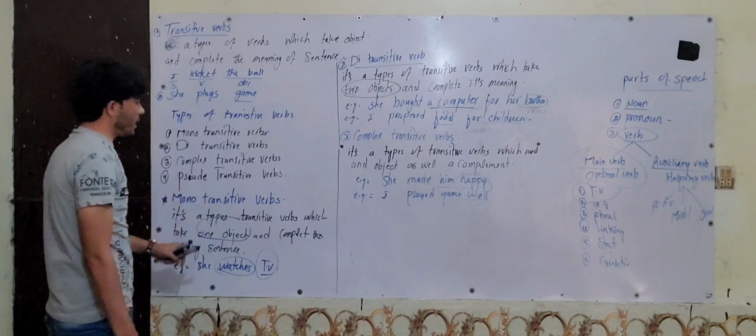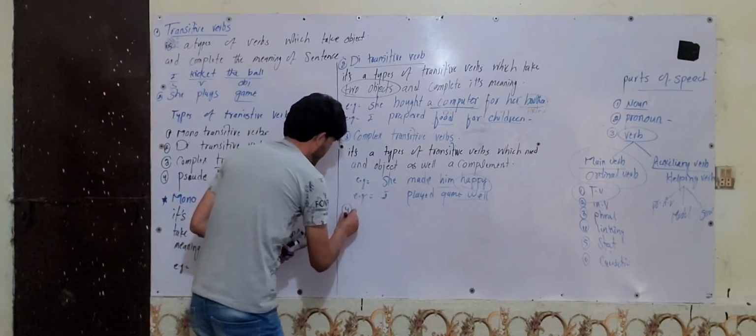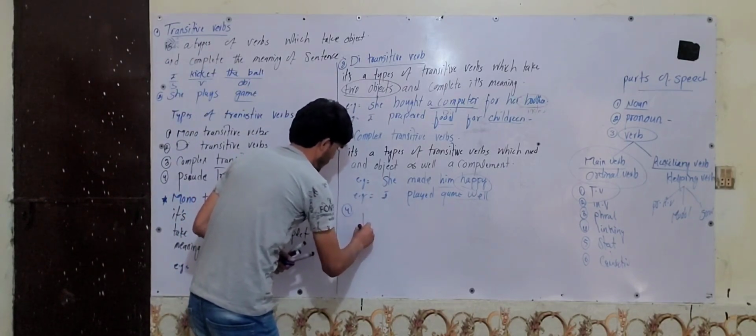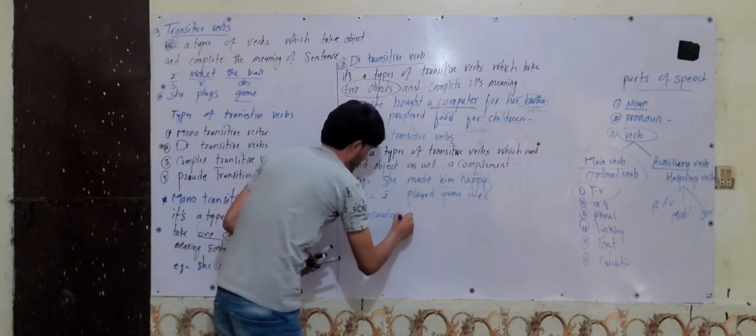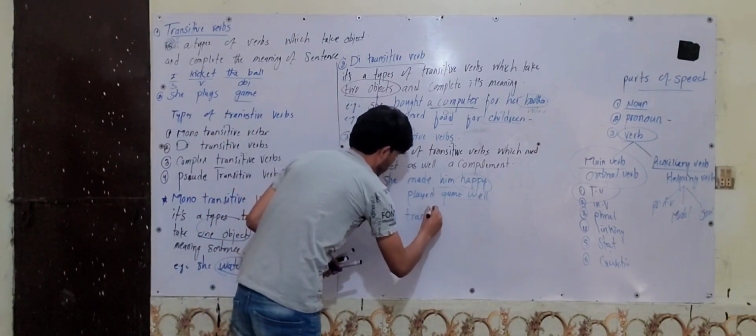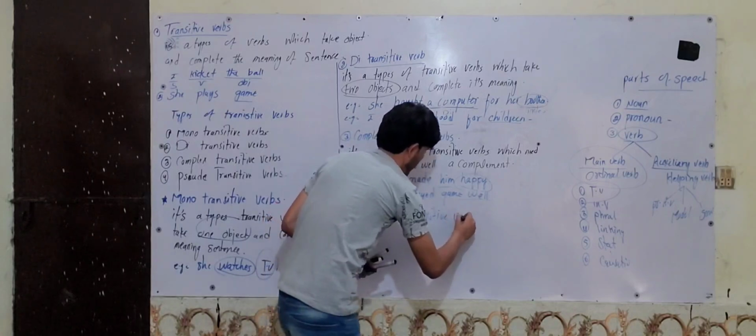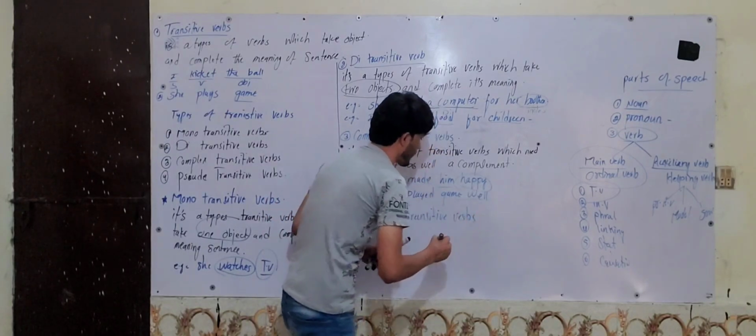And also the next one, we have number 4. Pseudo transitive verbs. What is the meaning of this one?